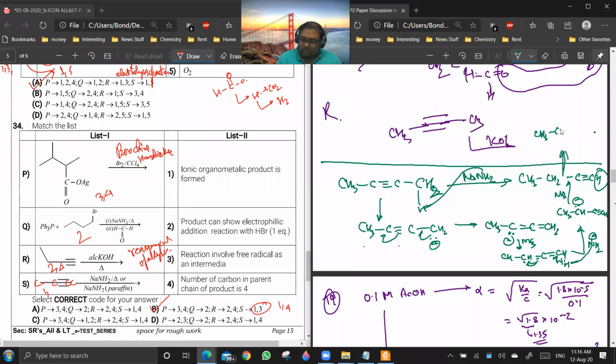CH3CH2C≡C⁻ Na⁺. You can say it is an organometallic compound because carbon is carrying a negative charge. The number of carbons in the parent chain of the product is 4: 1, 2, 3, 4. The given answer is 1, 3, but 3 cannot be possible because there is no free radical intermediate in this. So there is a key change here.